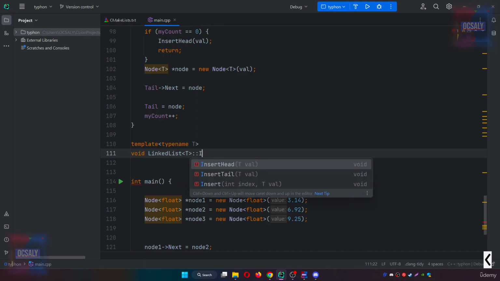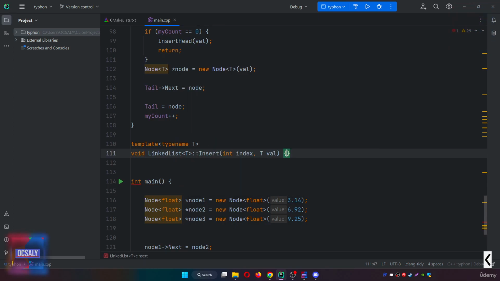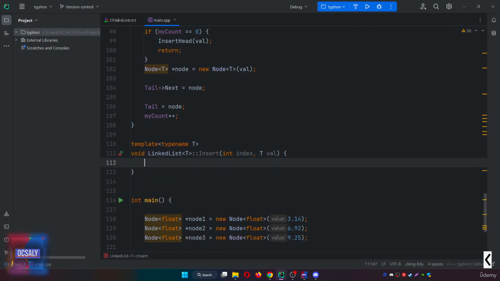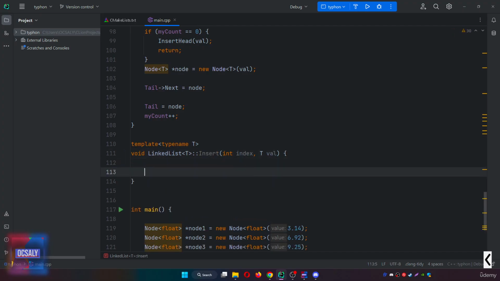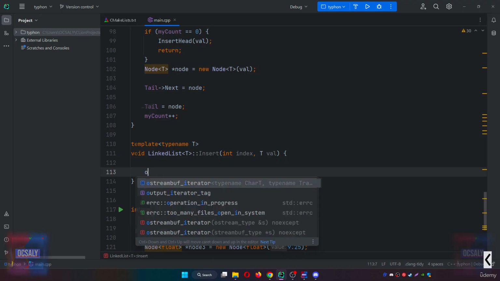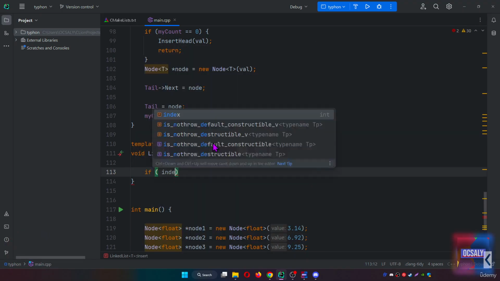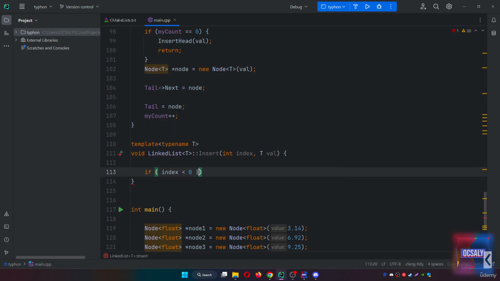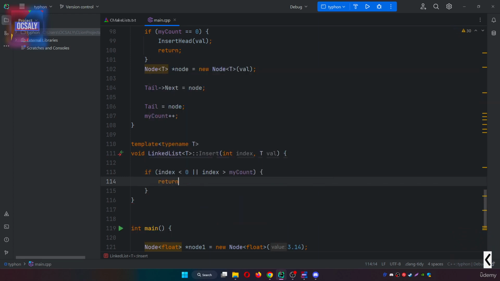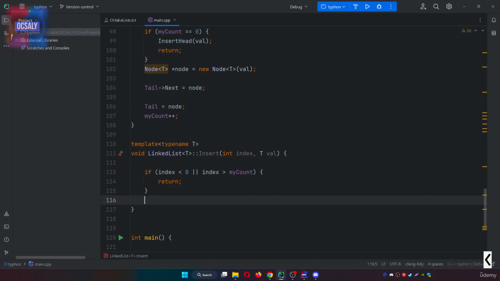Insert. Just an insert here. So first we have index and val, and first we need to check if the index is out of bounds. So if our index is less than 0, or our index is greater than my count, then just return here. If this does not happen, let's run our function here.